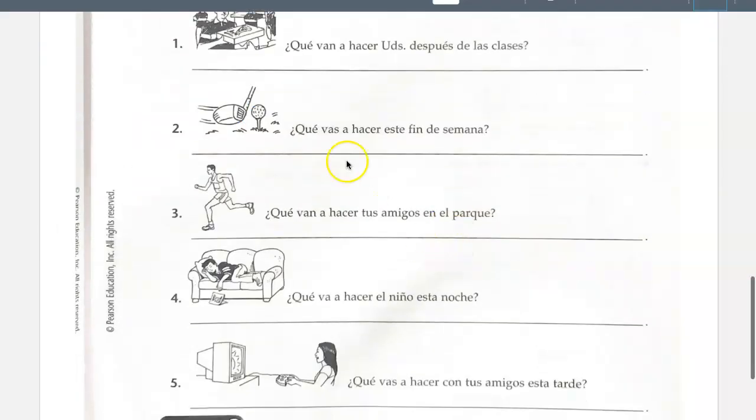Let's do one more together. ¿Qué vas a hacer este fin de semana? It's asking, what are you going to do this weekend? That would be jugar golf or practicar golf. This question's asking you in the tú form, so you're going to respond in the yo form.